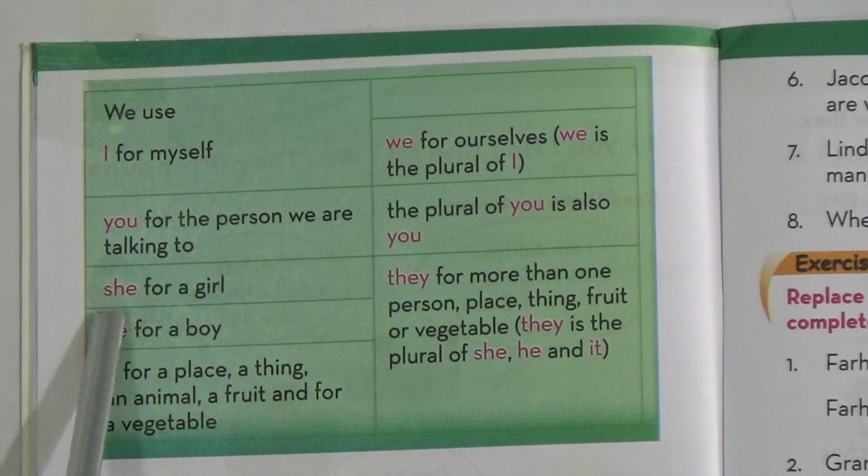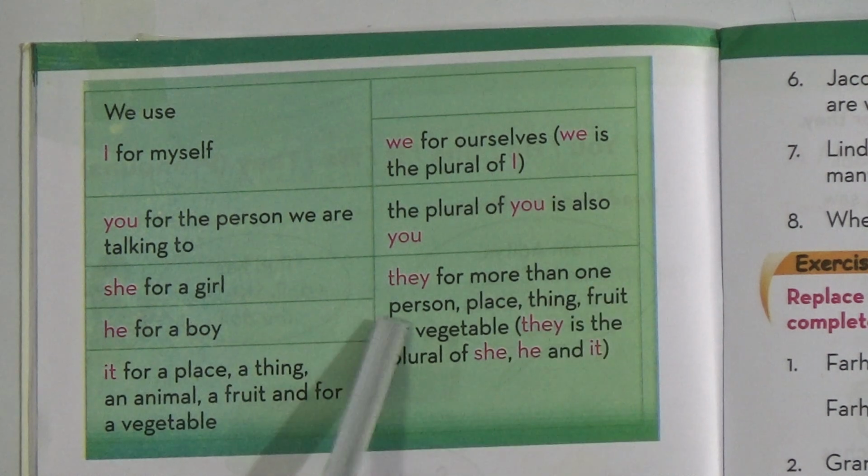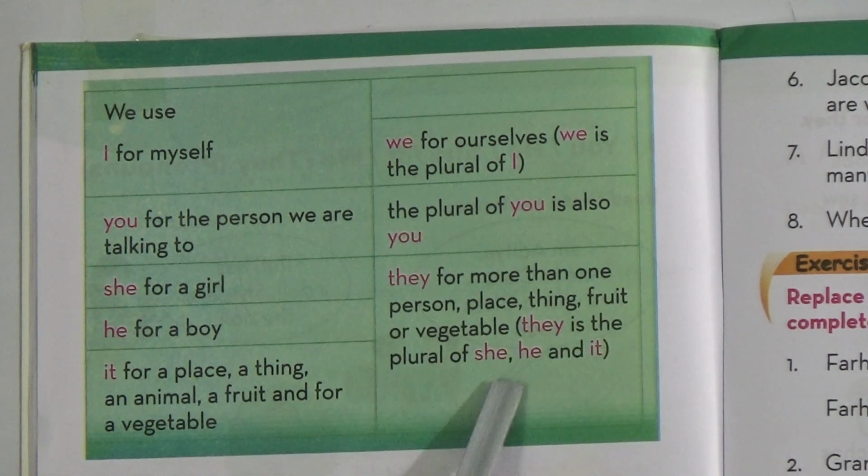That means same. She is for a girl. He is for a boy. It is for a place, a thing, an animal, a fruit, and a vegetable. They is for more than one person, place, thing, fruit, or vegetable. They is the plural form of she, he, and it. Okay? This is all about the discussion of lesson 7.